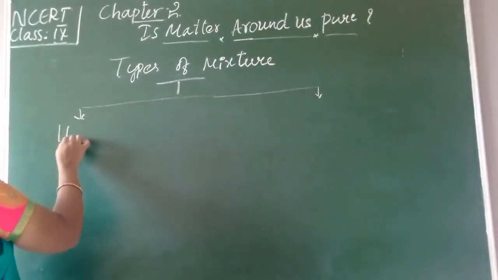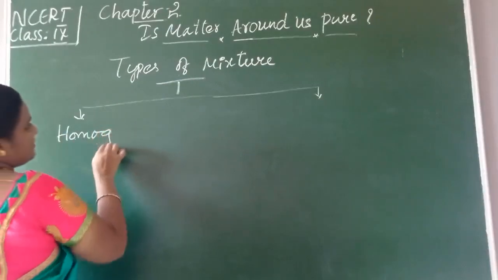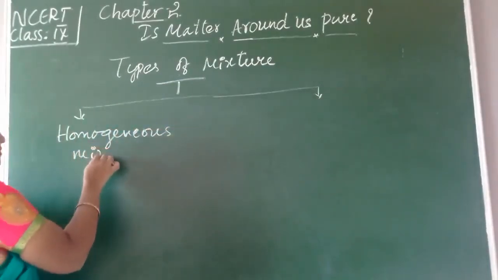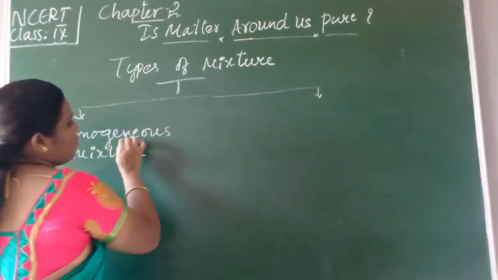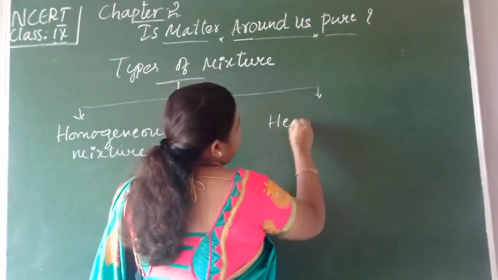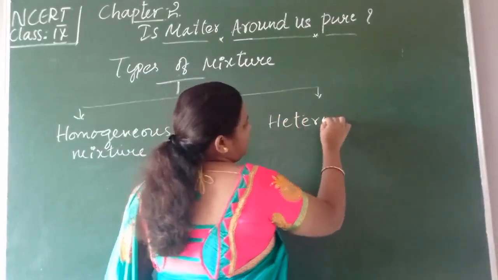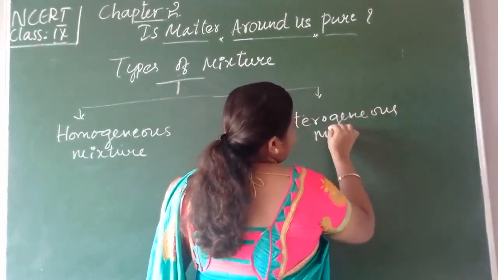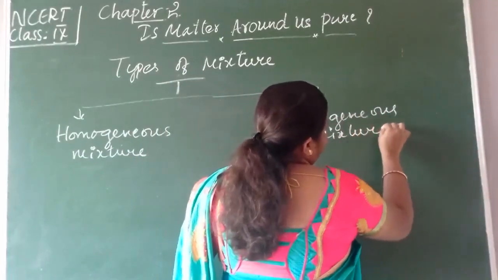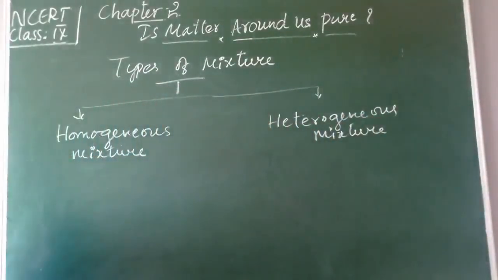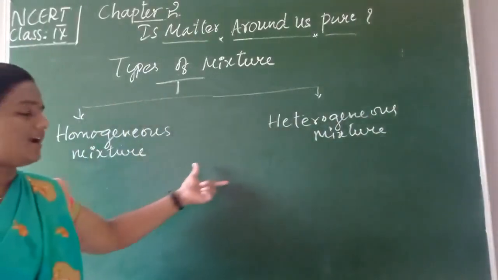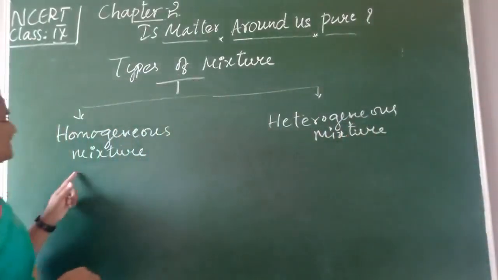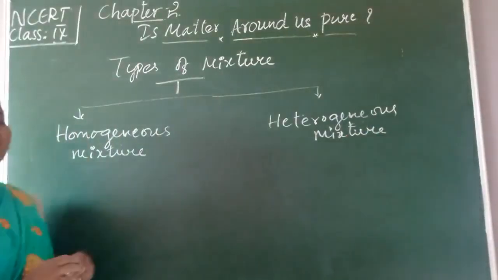That is homogeneous mixture, and the second one is heterogeneous mixture. What are the types of mixture? Homogeneous mixture and heterogeneous mixture. Now we will discuss what a homogeneous mixture is.